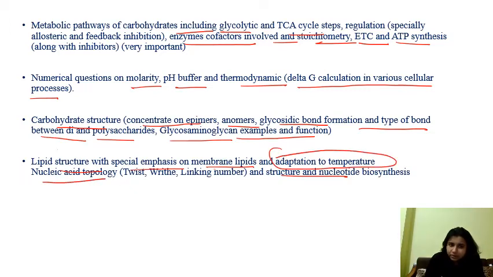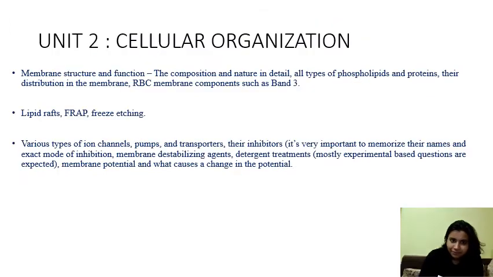Nucleic acid: twist number, writhe number, linking number, structure, and nucleotide biosynthesis. So these are very, very important topics, right? You should revise all these topics, and if you have not prepared, at least there is still time, you can go through those topics which you have missed.